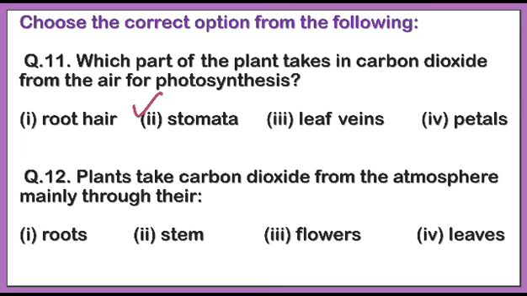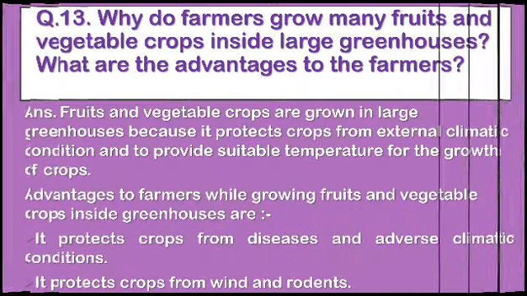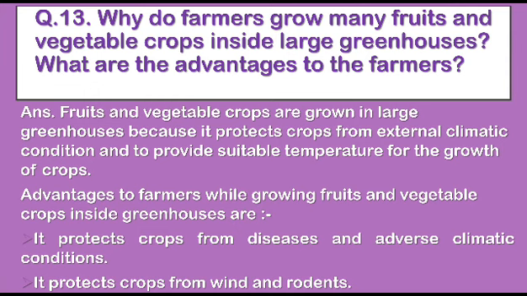The answer is leaves. I think all these answers are very easy to remember, isn't it? Now come to the next question, that is question number 13.